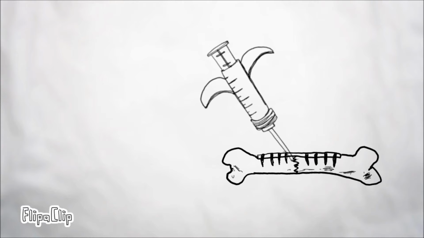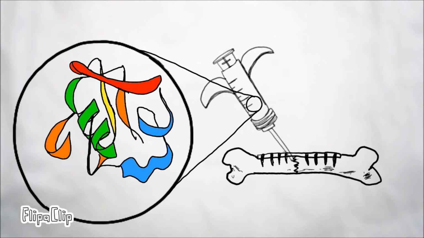To ensure that the proteins will survive the ejection from the syringe, through the cannula, and into Jimmy's bone, the entire system is designed to limit the shear stresses placed on the BMPs because we definitely don't want these proteins to unfold before they even have a chance to fix you.